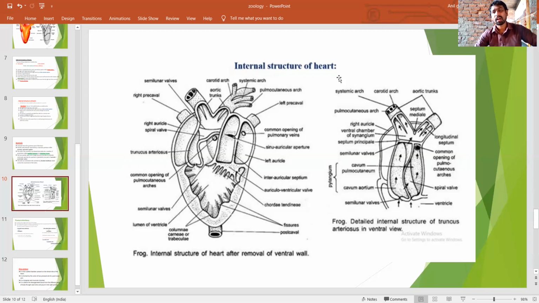So this is the structure of the truncus arteriosus. Next, the pylangium is also divided into two chambers: the cavum pulmocutaneum and the cavum aorticum.